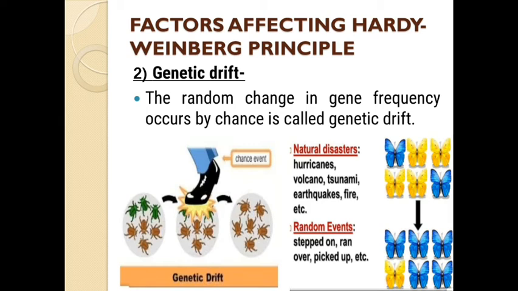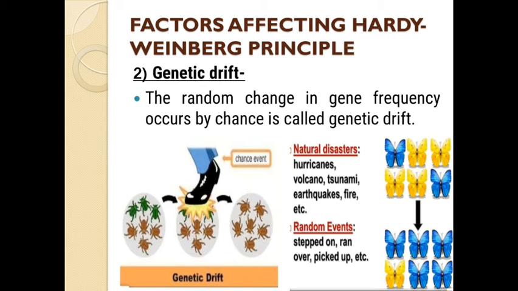Now my dear student, in the first picture or diagram you can see genetic drift. Here you can see some green and brown beetles. These beetles are three in number each, equal in number.